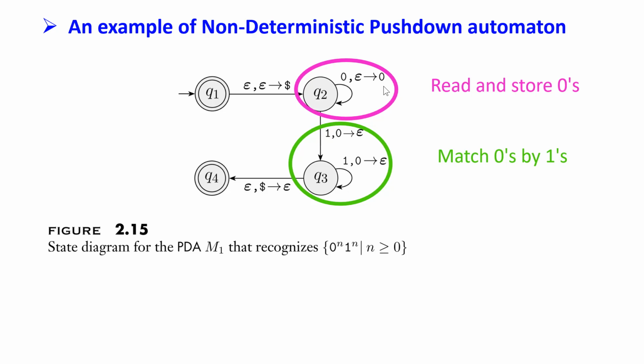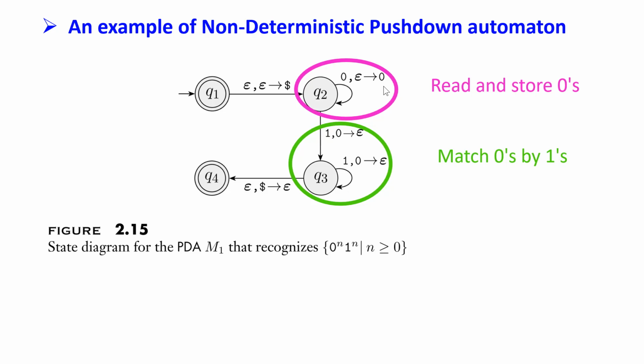The meaning is I'm reading a zero from the input string. I'm not modifying the input string, and I cannot take that zero. I can just read that zero. The meaning of the second zero is I push a symbol 0, grabbing from the stack alphabet, and put that in the stack. Of course, you can use another symbol. When reading a 0 from the input string, you can push a star or a slash or a hyphen to the stack. That's also okay.